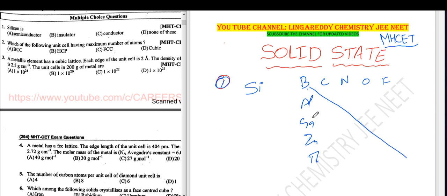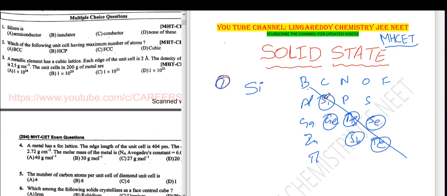Here metalloids are there: carbon, silicon and germanium, nitrogen, phosphorus, arsenic and antimony, then oxygen, sulfur, selenium, tellurium. See this silicon, germanium, arsenic, antimony, selenium, tellurium, these are the metalloids.